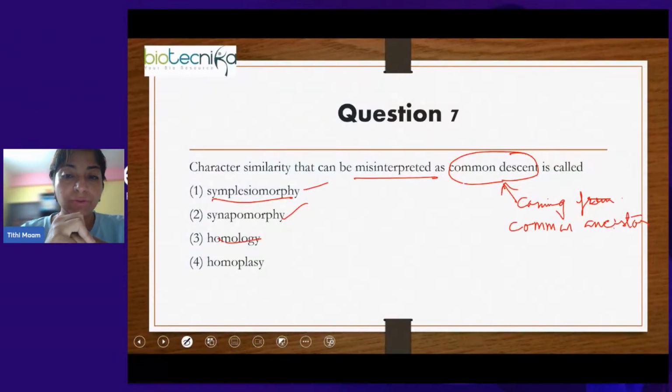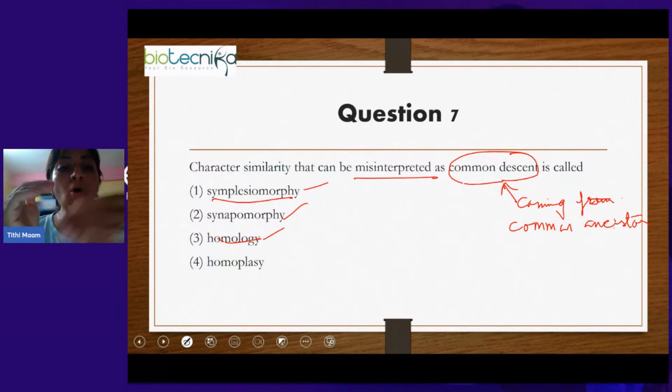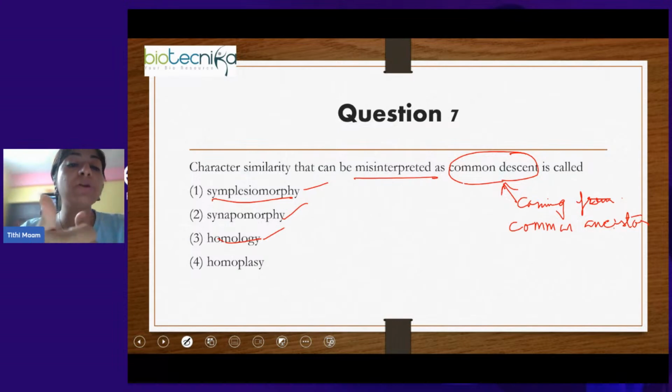Homology also has common descent, right? Because homology means what? The characteristics which have similar structure but different function. So since they have similar structure, that means they show common descent. So all of these have common descent. But what about homoplasy? Homoplasy happens when two unrelated groups or two very distantly related groups start showing the same character. That is what is called homoplasy.